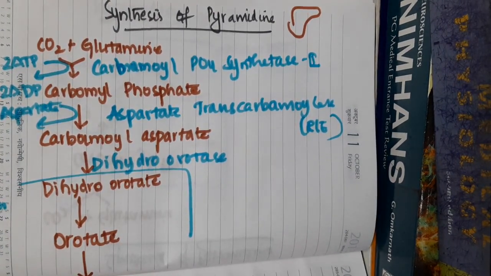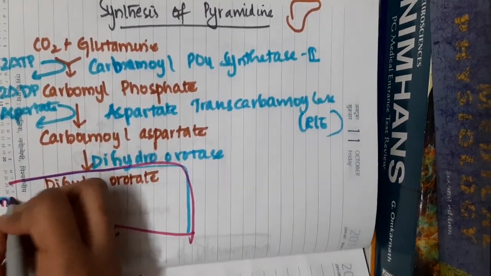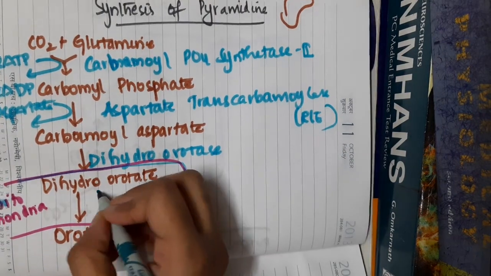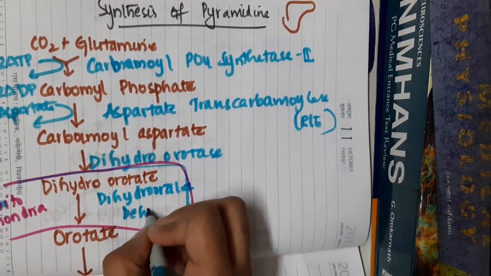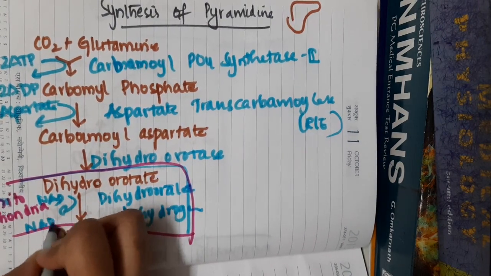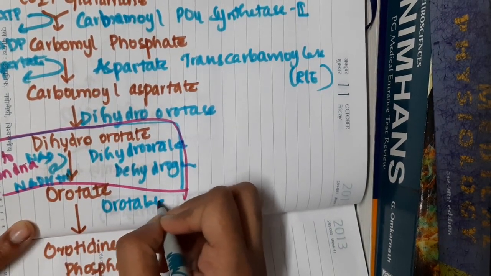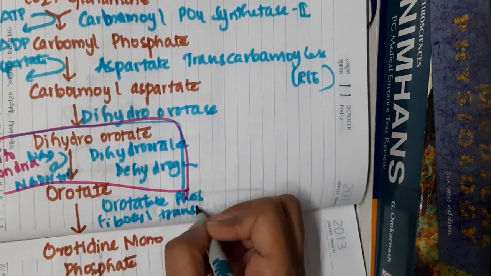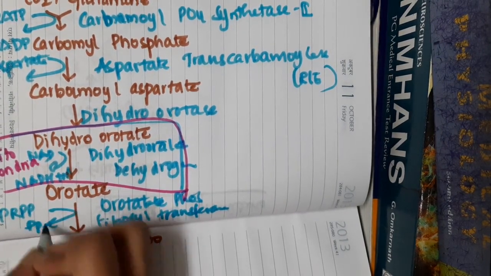In the mitochondria, dihydroorotate in the presence of dihydroorotate dehydrogenase forms orotate, and during this process NAD gets converted to NADH plus H plus. Now this orotate in the presence of the enzyme orotate phosphoribosyl transferase forms orotidine monophosphate, and during this process PRPP gets converted to inorganic phosphate.